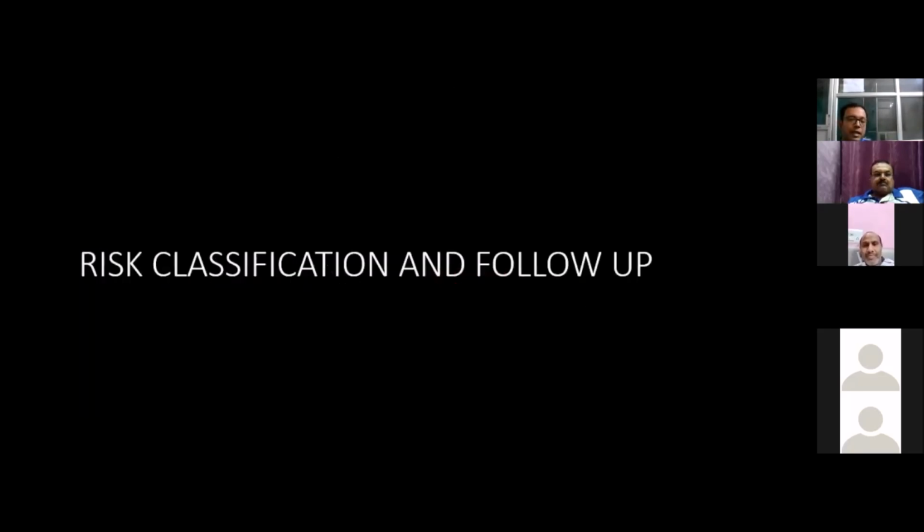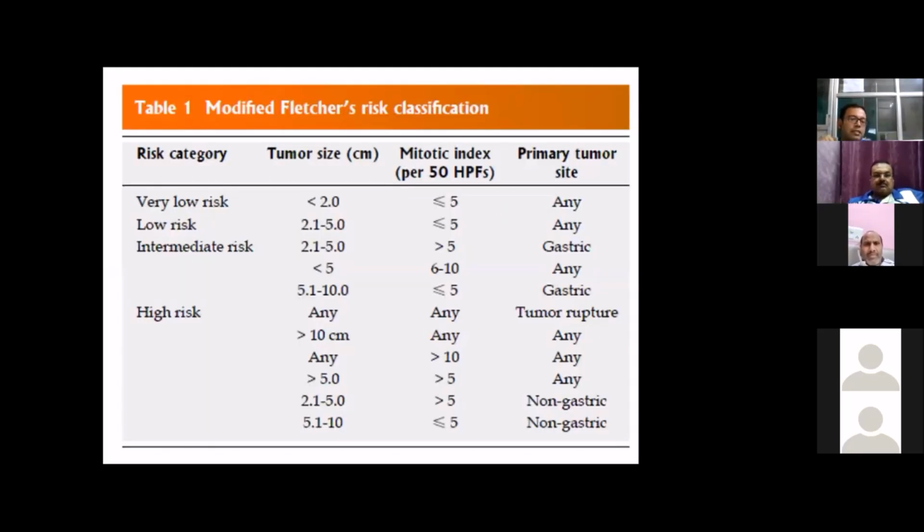Now, going to risk classification and follow-up. The modified Fletcher or Joensuu risk classification, I think everybody knows about this slide, like which tumors are high risk. This is defined according to tumor site, the mitotic index per 50 HPF or 5 square millimeter area, as we can go by NCCN, and the tumor size. But this is a 2D model, two-dimensional.